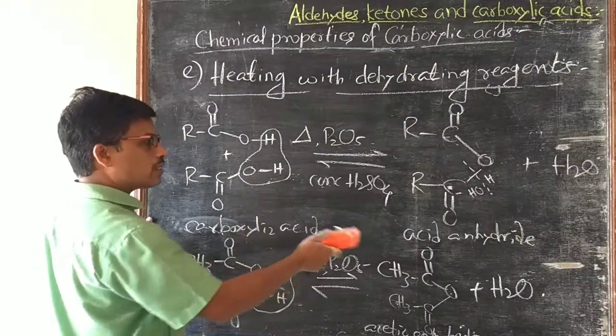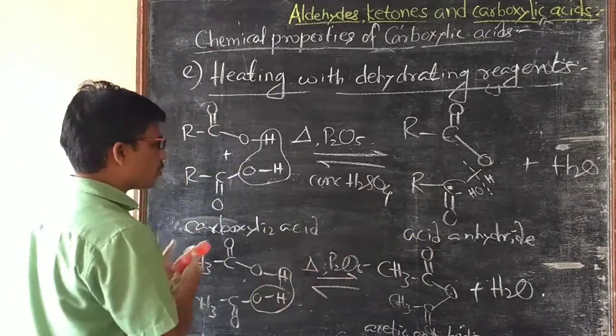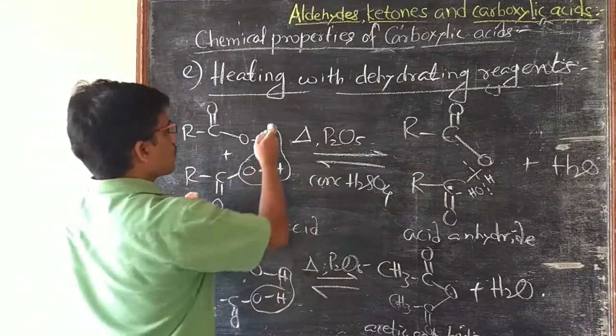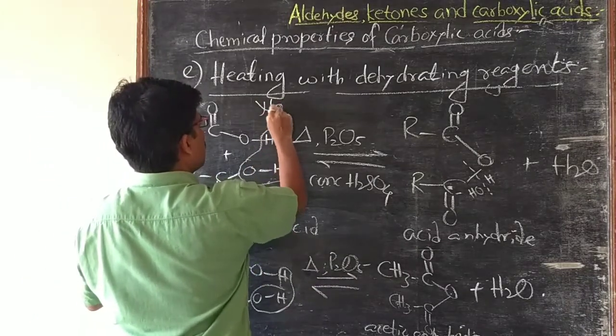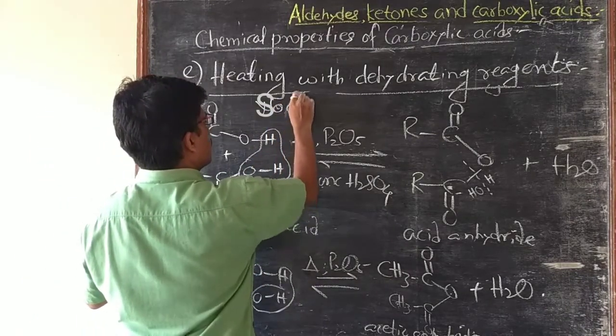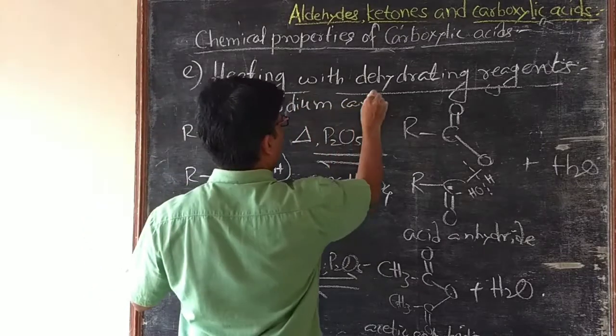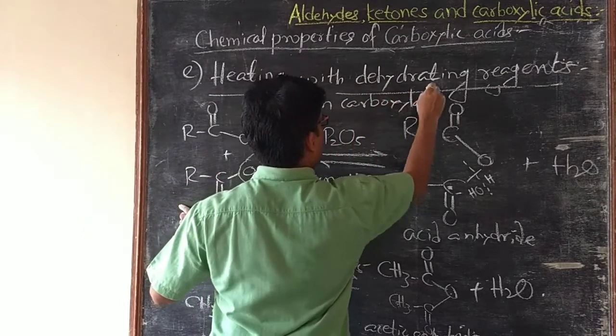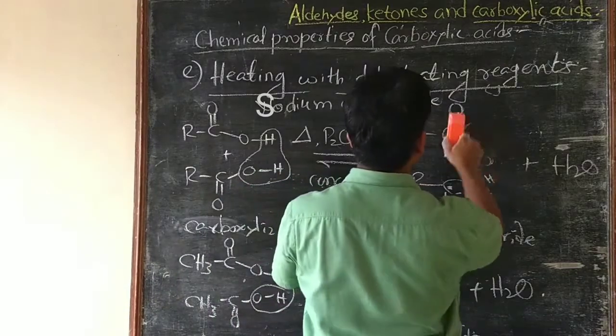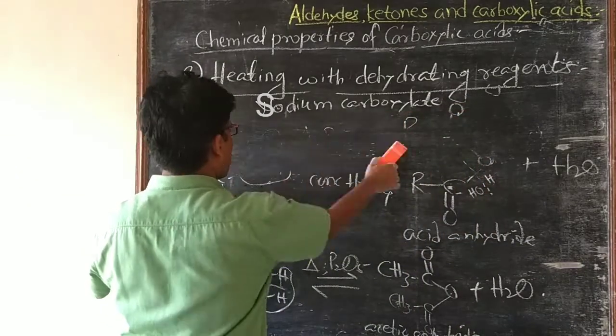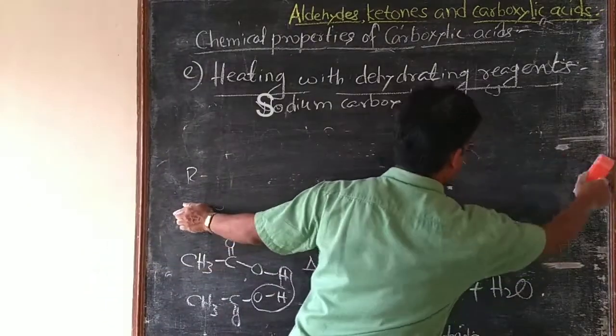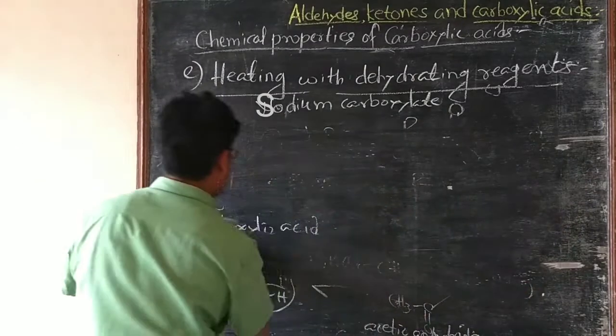A better yield of acid anhydride is formed when sodium carboxylate is heated with acyl chloride.